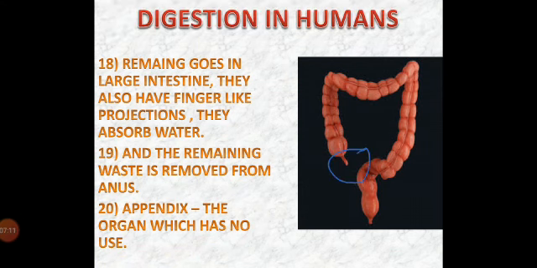Now I will talk about the appendix. The appendix is an organ which is now of no use. Our ancestors consumed raw food which is hard to digest. So they needed some strong enzymes, which were secreted by the appendix, to digest food. So this was the role of the appendix.